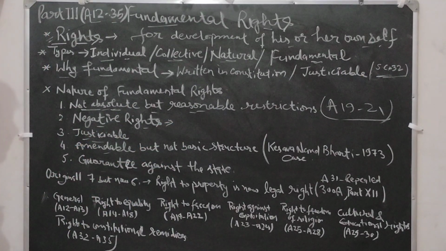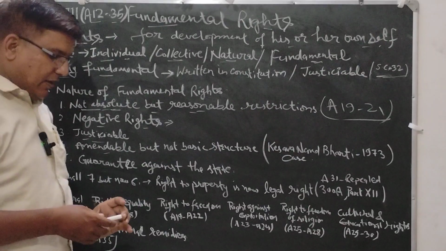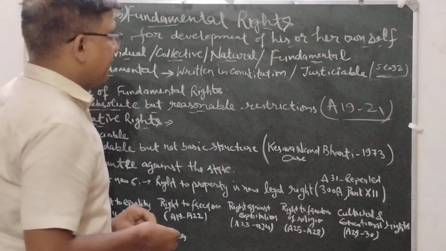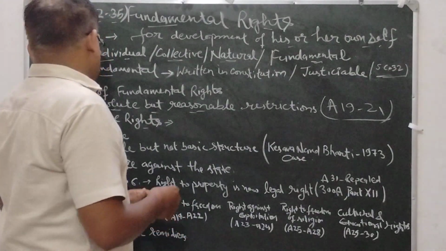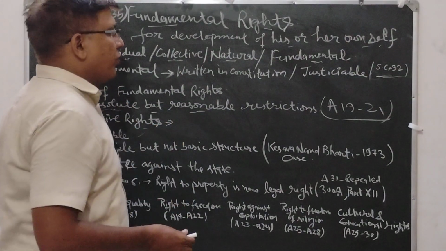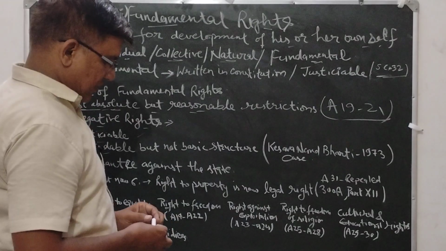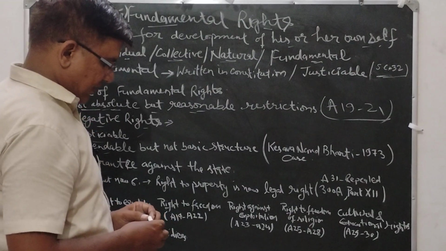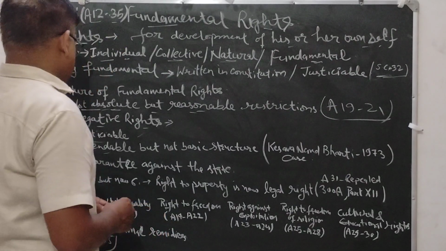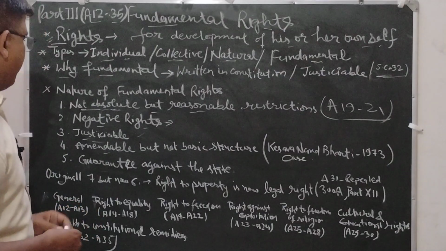Justiciable. If any of the fundamental rights is violated by a state or sometimes by an individual, a person can go to the Supreme Court, and the person who violates the rights of others can be punished by the Supreme Court.